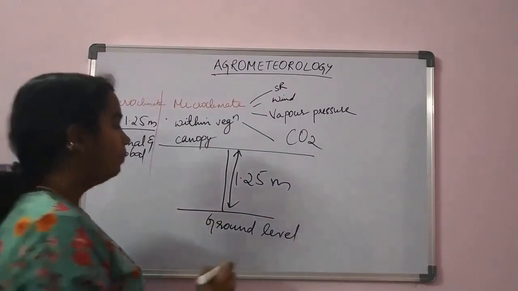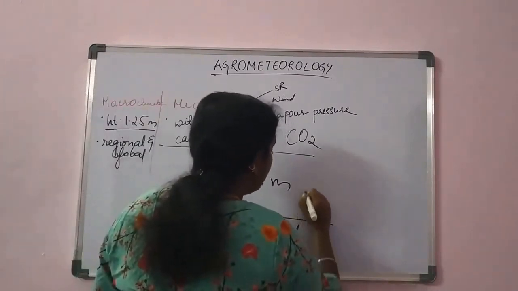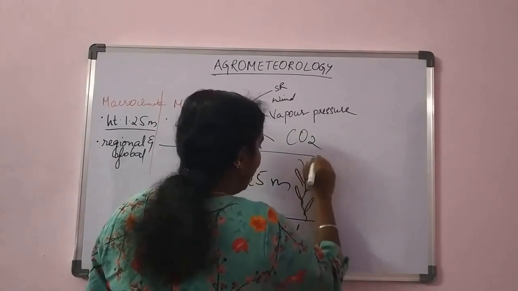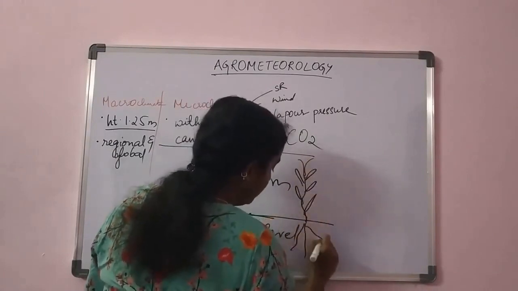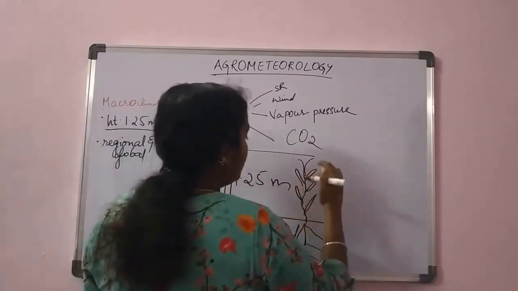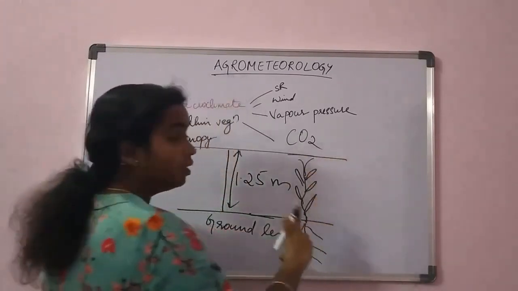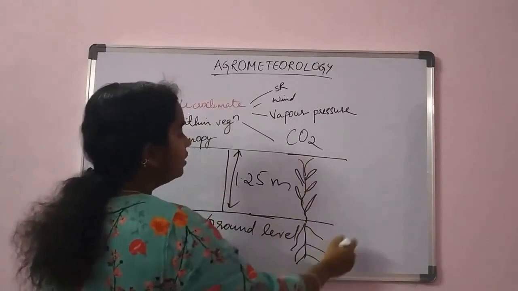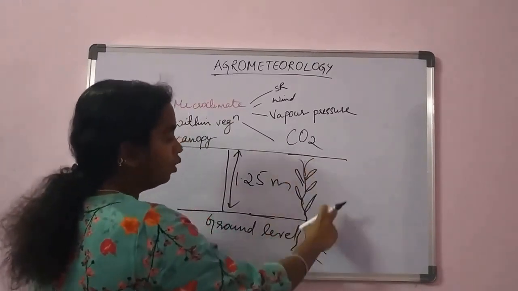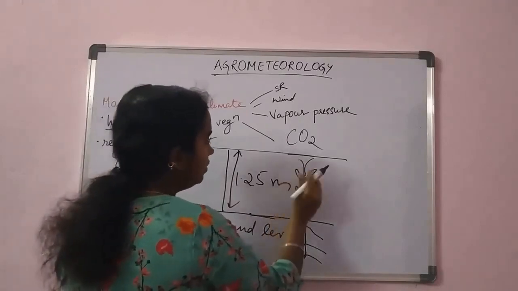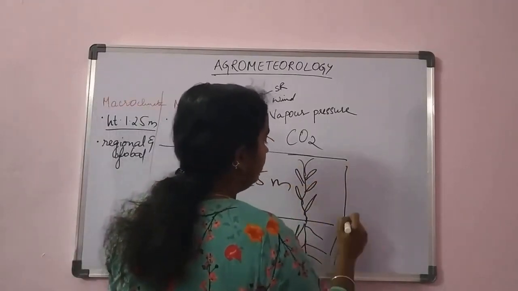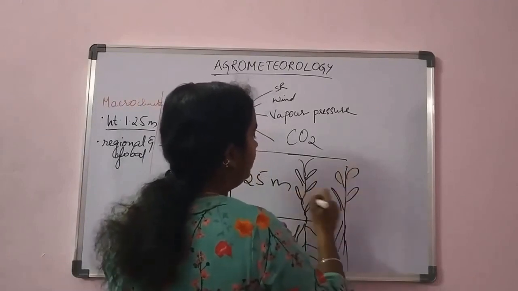Microclimate is the variation in the weather phenomena under the vegetation canopy. Suppose this is a plant and this is its root. The canopy is the aerial part of the plant. Suppose this is another, neighbor plant.